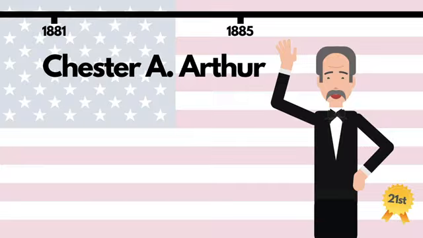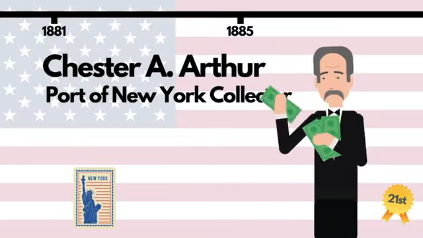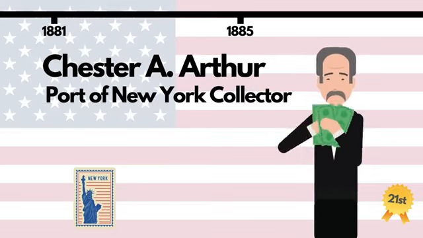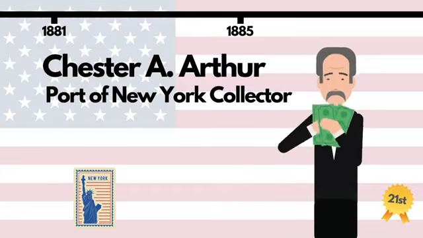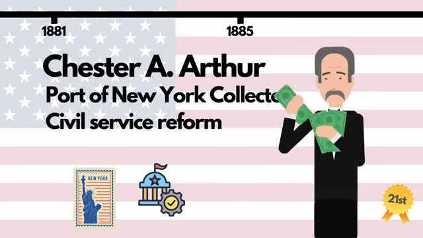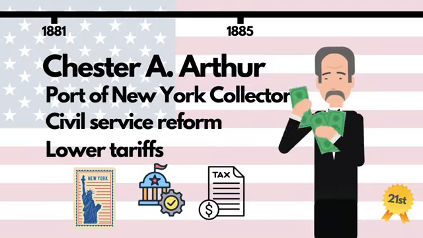In a previous life as collector of the Port of New York, Chester Arthur had supported a system of handing out government jobs for political favours, but when he became president, he surprised everyone by opposing that same system and advocating for civil service reform. He also supported lower tariffs to ensure the government didn't accumulate a surplus.